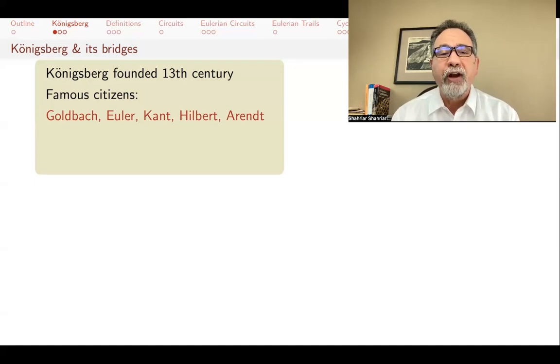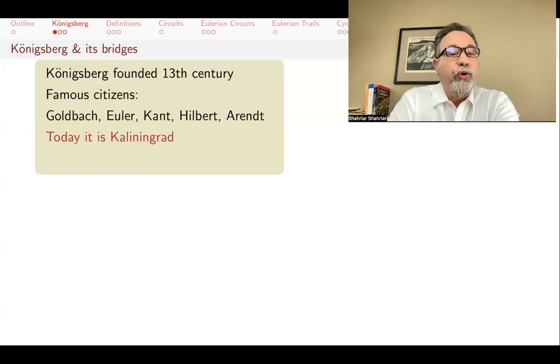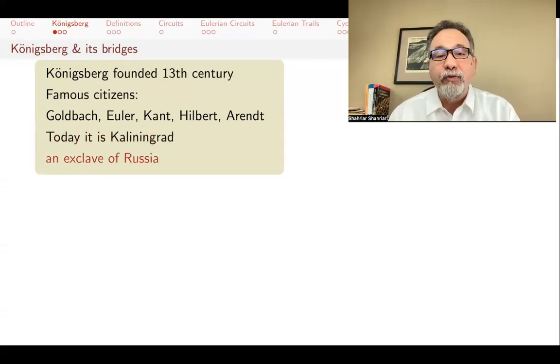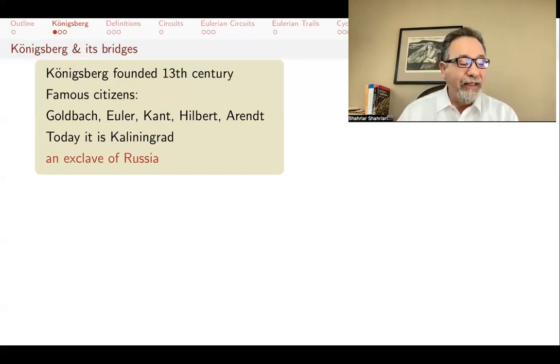The political philosopher Hannah Arendt wasn't born there, but moved there when she was 3 and spent some time there also. Konigsberg, before World War II, was the easternmost big city in Germany. During World War II, it was leveled and completely destroyed by Allied bombings. And after the war, it was annexed by the Soviet Union. Today, it's Kaliningrad, and it's an exclave of Russia surrounded by Poland and Lithuania.